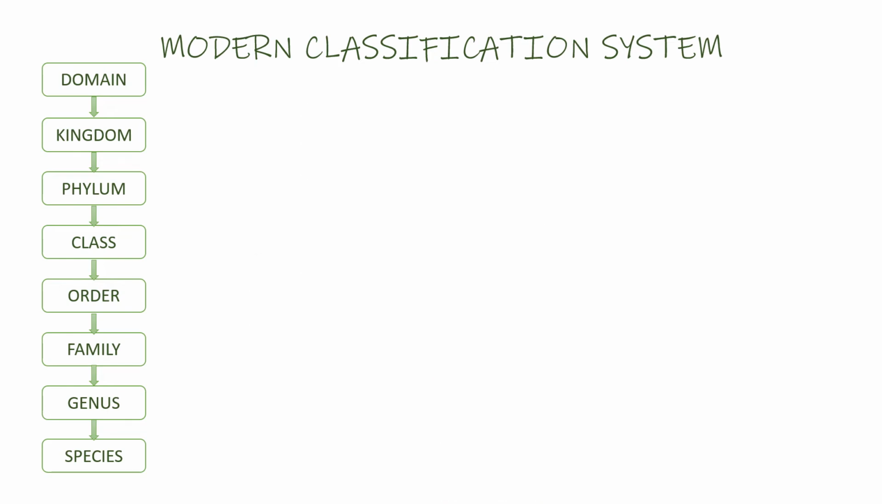So in order to remember the order of the classification system, you can use the sentence, did King Philip come over for great spaghetti? And using the first letter of each word will help you remember that the order is domain, kingdom, phylum, class, order, family, genus, and species.